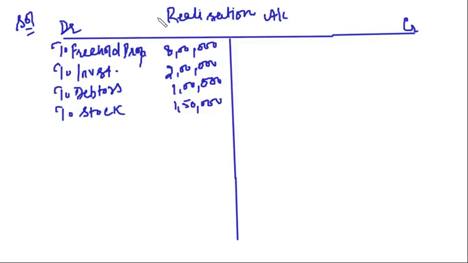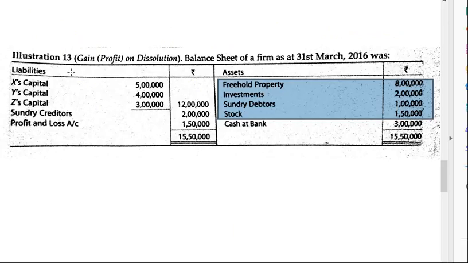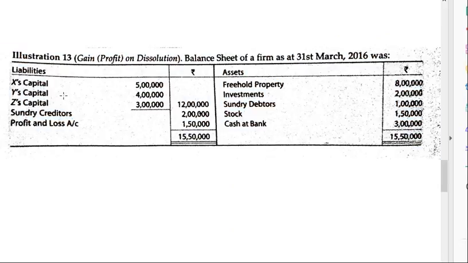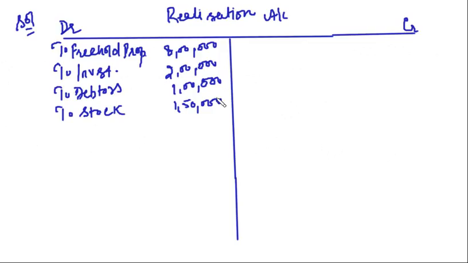So we have transferred all the assets to realization account. We have collected the assets and put them in one carton. That carton is our realization account. Now, talking of liabilities, are we going to transfer the capital accounts? No. Sundry creditors, yes. Outsiders' liability we are going to transfer to realization account. Profit and loss account, is it an outsider liability? We do not have to pay this profit to outsiders. No, it is our own profit. So in the realization account, we take only those liabilities which are payable to outsiders. In this case, it is only sundry creditors of 2 lakh rupees.